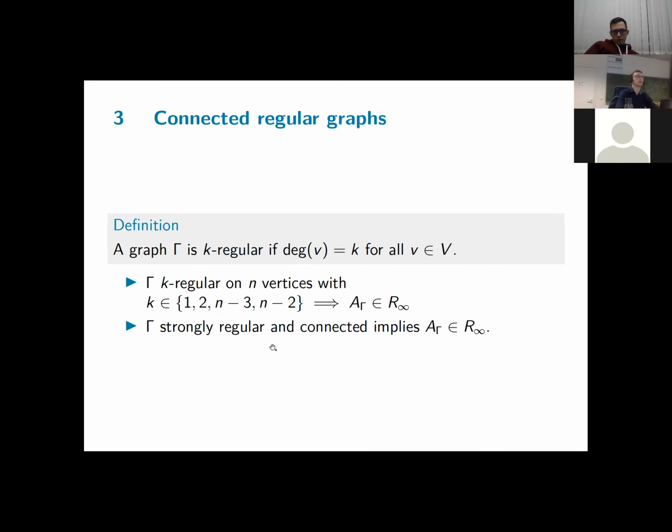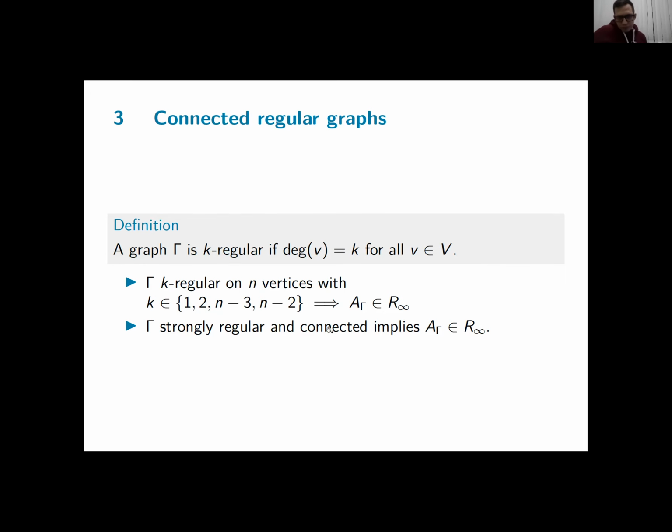But both these results follow from previous results, in the sense that for these values of k, your graph is either a disjoint union or a simplicial join of factors for which you know the R-infinity property holds. So it follows from the previous results, and the same thing holds for strongly regular graphs. Either they are triangle-free or they are complete multipartite graphs, but these are simplicial joins of co-cliques. So again, in that case, it follows from the result on simplicial joins.